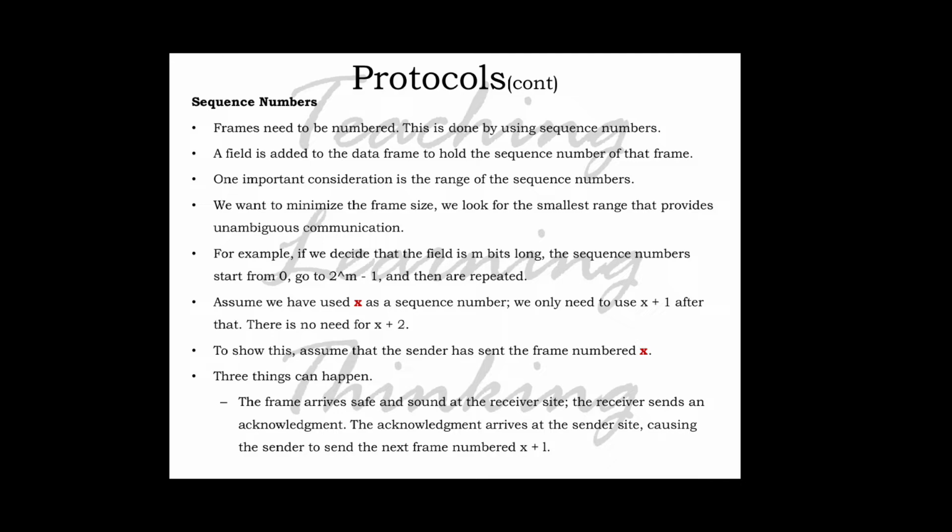The acknowledgement arrives at the sender side, causing the sender to send the next frame numbered x plus 1. As we have already discussed, once the sender receives the acknowledgement, it sends the next frame numbered x plus 1.